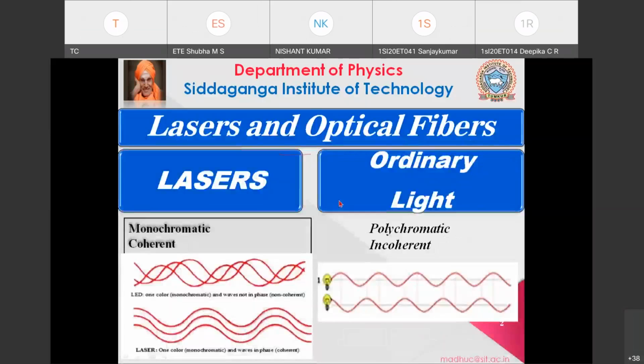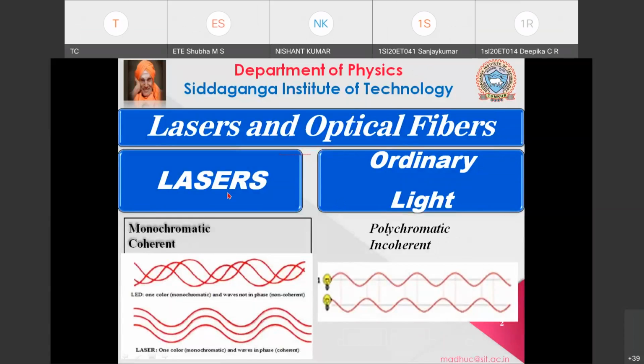What is the full form of laser? Light amplification by stimulated emission of radiation. Okay, so that is the full form. So laser refers to light amplification by stimulated emission of radiation.